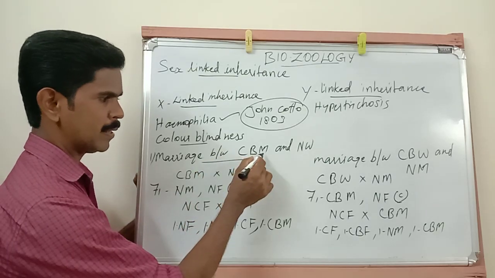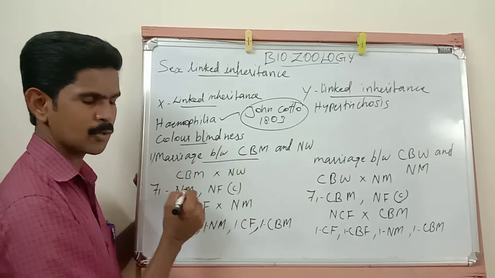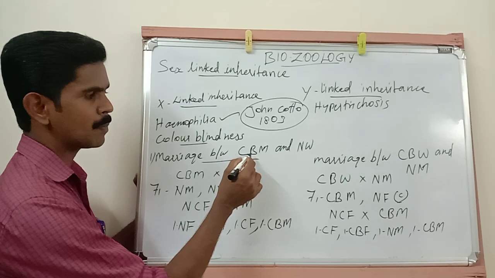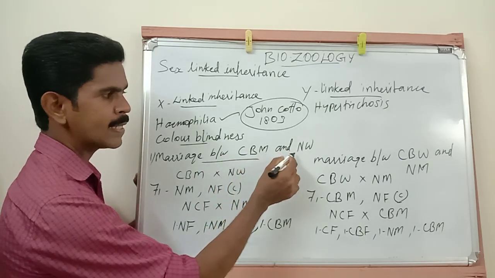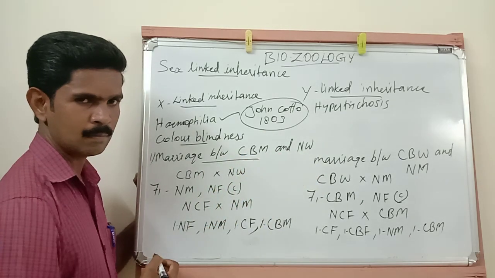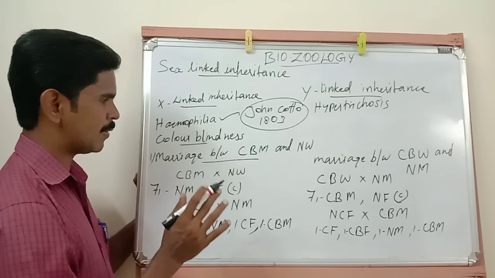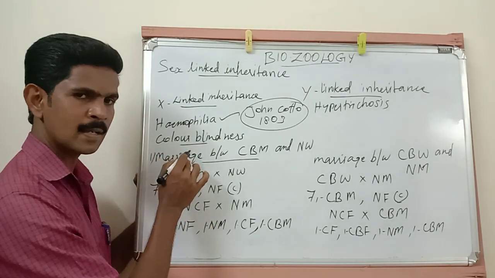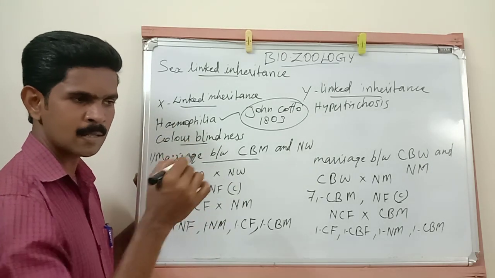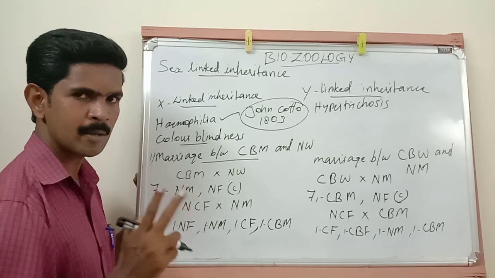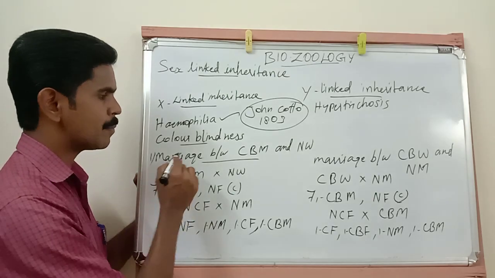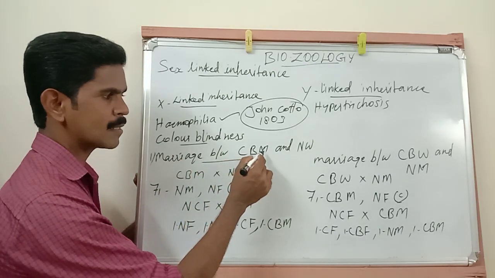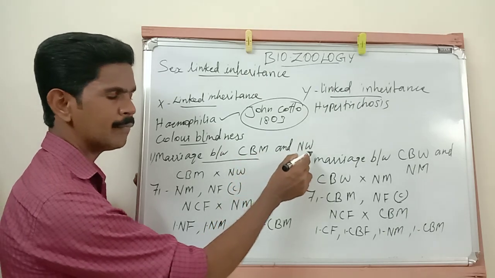Here CBM means color blindness male. So marriage between a color blindness male and a normal woman. Okay, so listen very carefully. This color blindness disorder is transferred from one generation to the next by two types of marriages. The first one is marriage between a color blindness man and a normal woman.